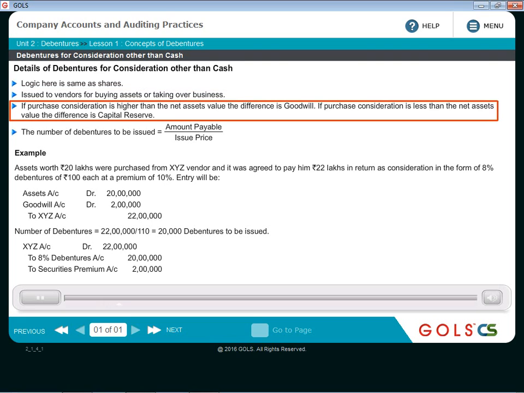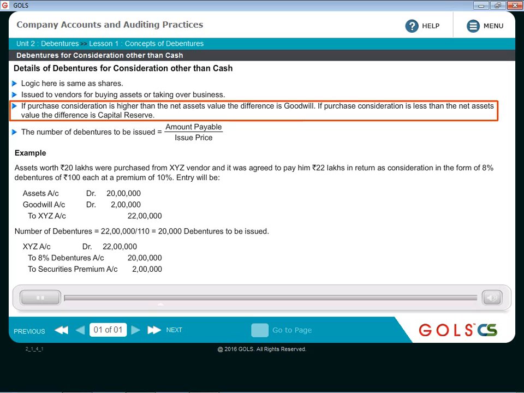Now here also, if the purchase consideration is higher than the net assets value, so just to give you a simple example, you have taken over net assets from a particular entity worth rupees 100 and the amount payable is say 120 as per the agreement. So then 20 is basically a capital loss because the company is going to pay extra 20 rupees to that particular entity for buying the net assets.